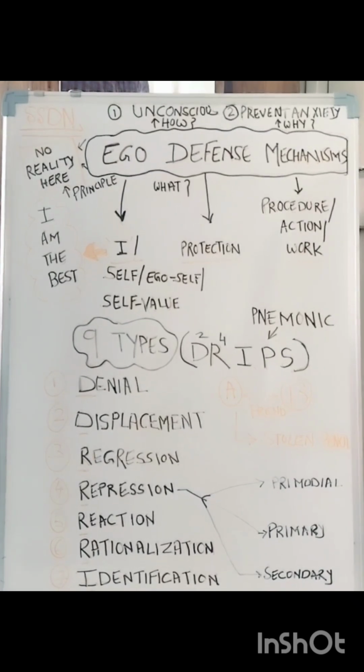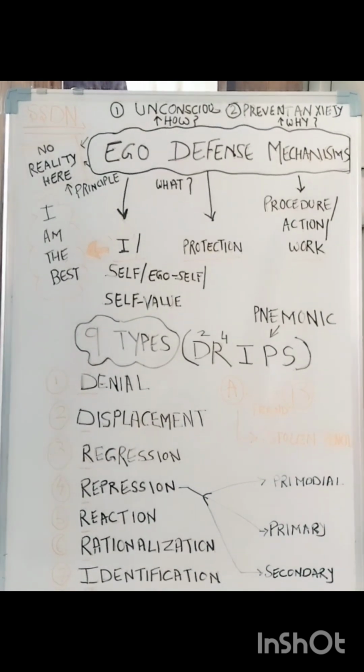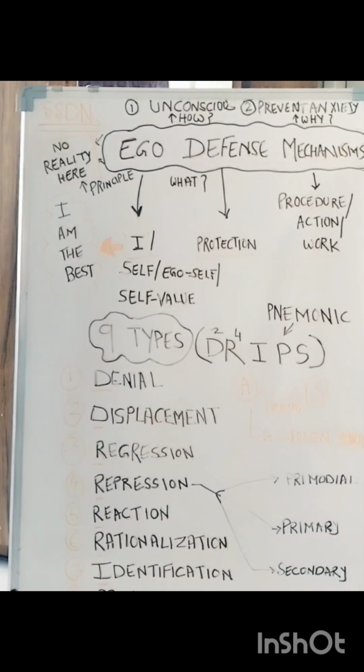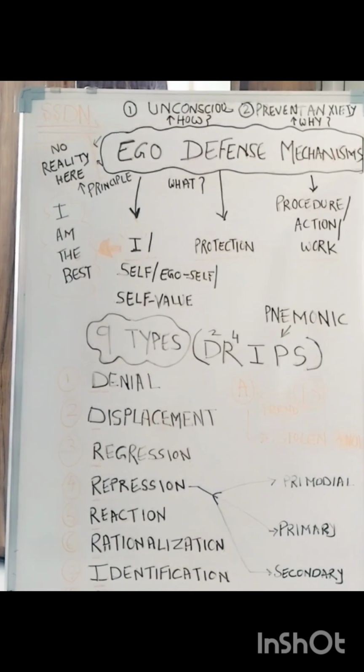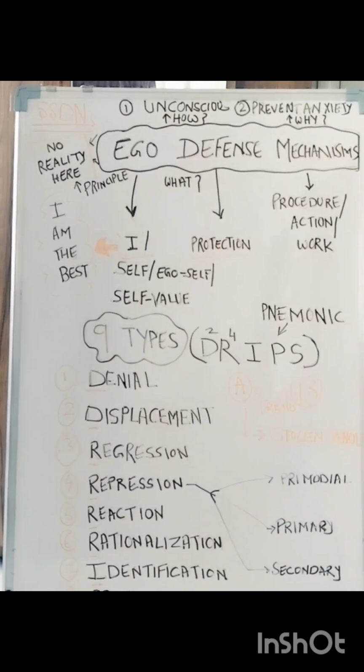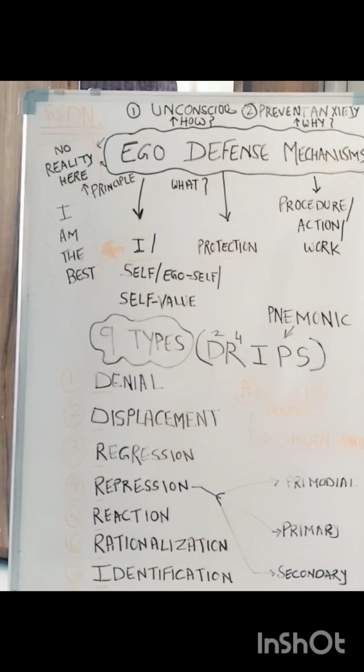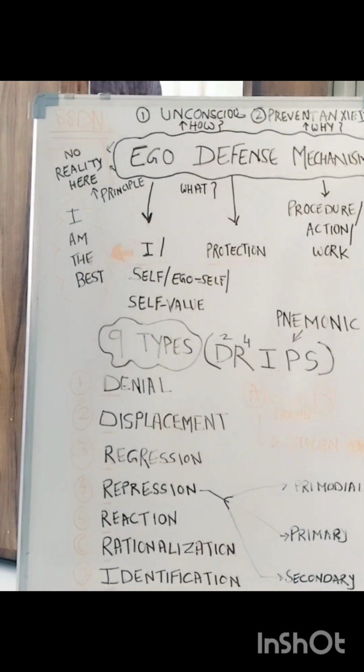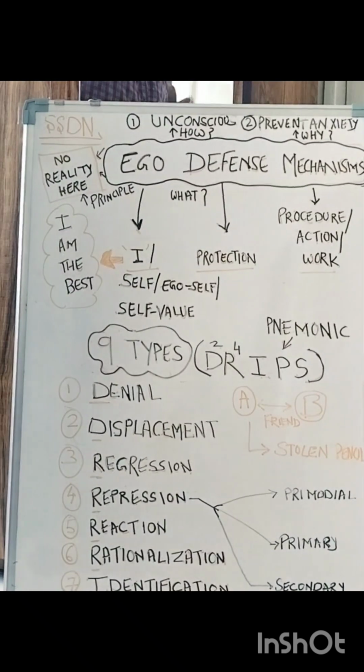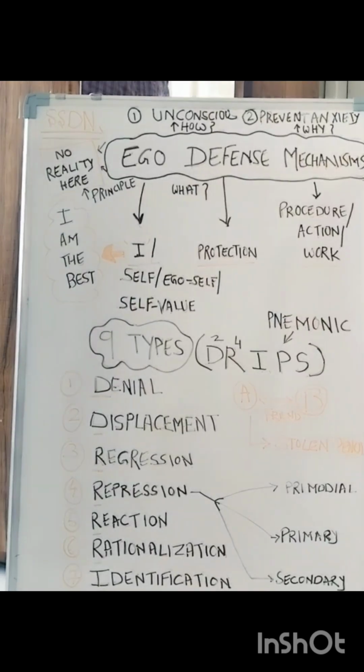So the student is basically giving a rationale, a justification for his deeds. He is not accepting that it was his mistake, because if he accepts his mistake, his ego will be disturbed, because internally he says I am the best. So this is known as rationalization.